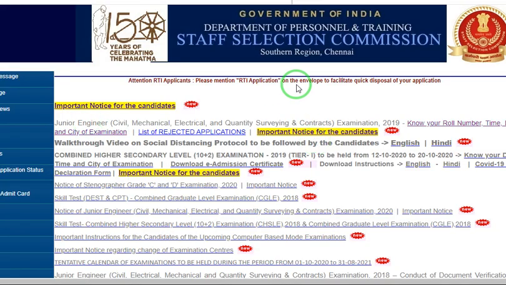See, this is regarding the southern region. For the southern region, Chennai is the headquarters. It covers Andhra Pradesh, Telangana, Puducherry and Tamil Nadu. For these four regions this update applies, and the list of rejected applications can also be checked here.